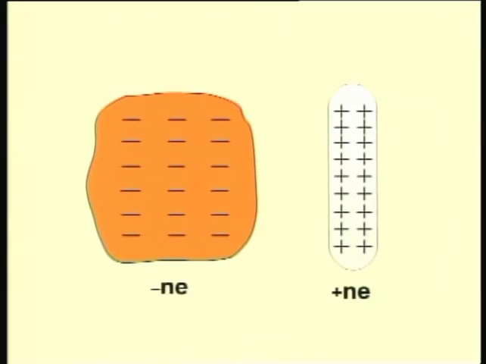When a glass rod is rubbed with silk, the amount of positive charge acquired by the glass rod is exactly equal to the amount of negative charge produced on silk. The algebraic sum of charges on glass rod and the silk before and after rubbing continues to be 0. Thus, there are two types of electric charges, positive and negative. Positive charged bodies are those which lose electrons, and negative charged bodies are those which gain electrons.